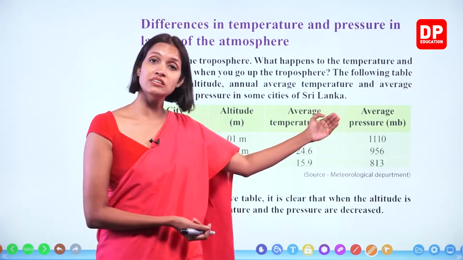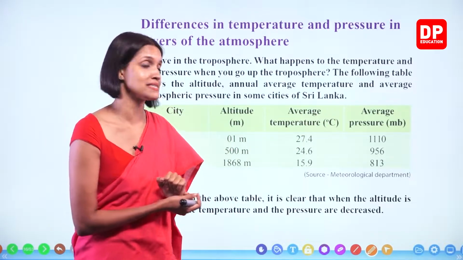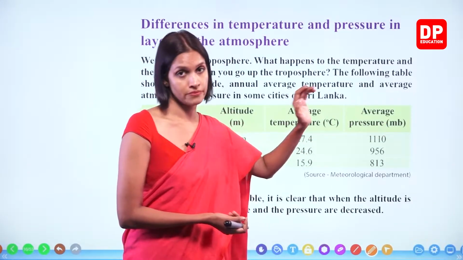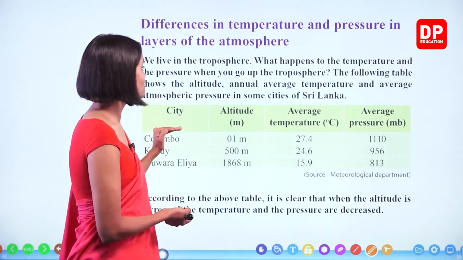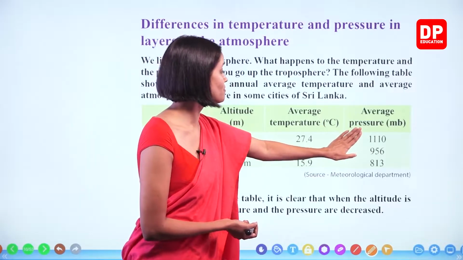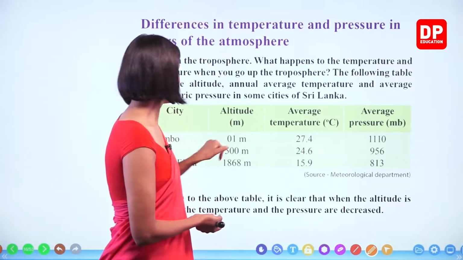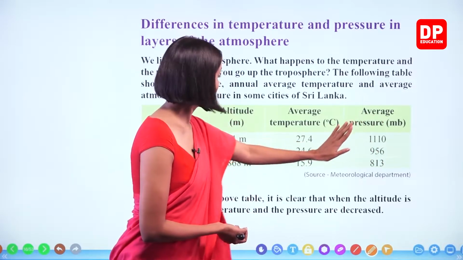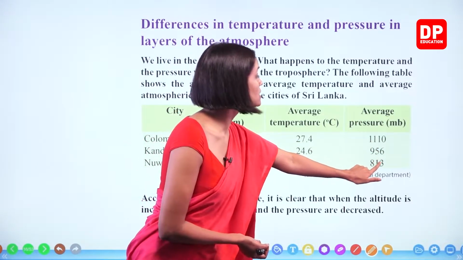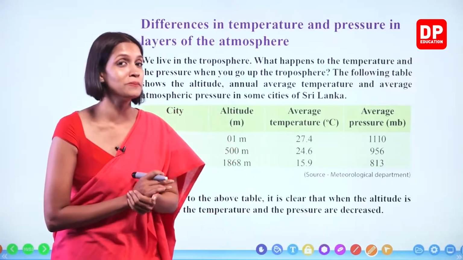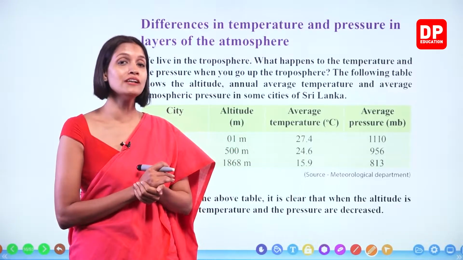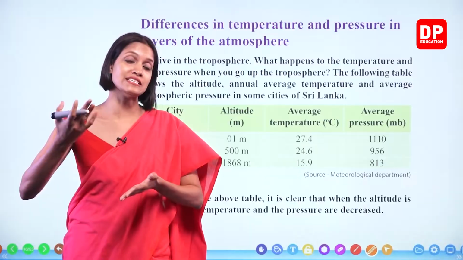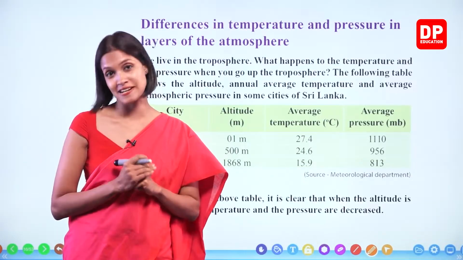Earlier we learned that pressure is measured in millibars. Simply, MB is the unit. Okay. So Colombo's average pressure is 1110. Kandy, 956 millibars. And Nuwara Eliya, 813 millibars. Do you remember in the first chapter I explained that when the altitude increases, the air pressure decreases,